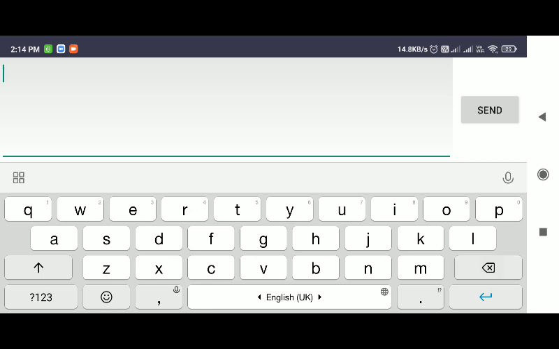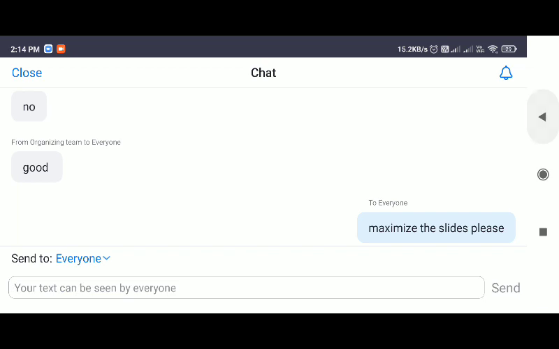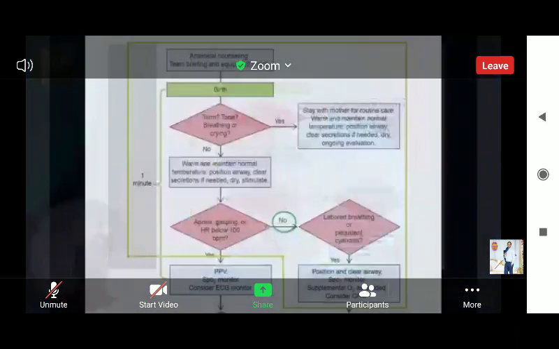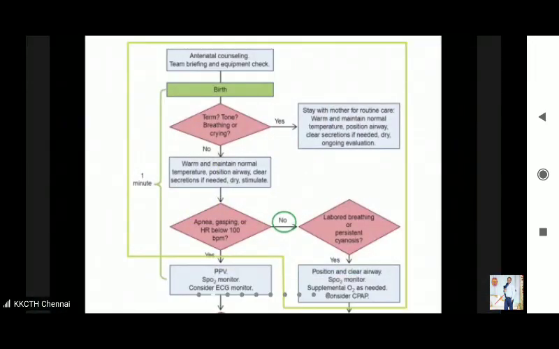Okay, right. So that completes our initial steps. The initial steps are not complete without assessment of the response to your initial steps. So you should always do an assessment. At the end of the initial steps, check whether the baby is having apnea or gasping, or whether the heart rate is below 100 per minute. If any one is present, then you have to go down the algorithm.